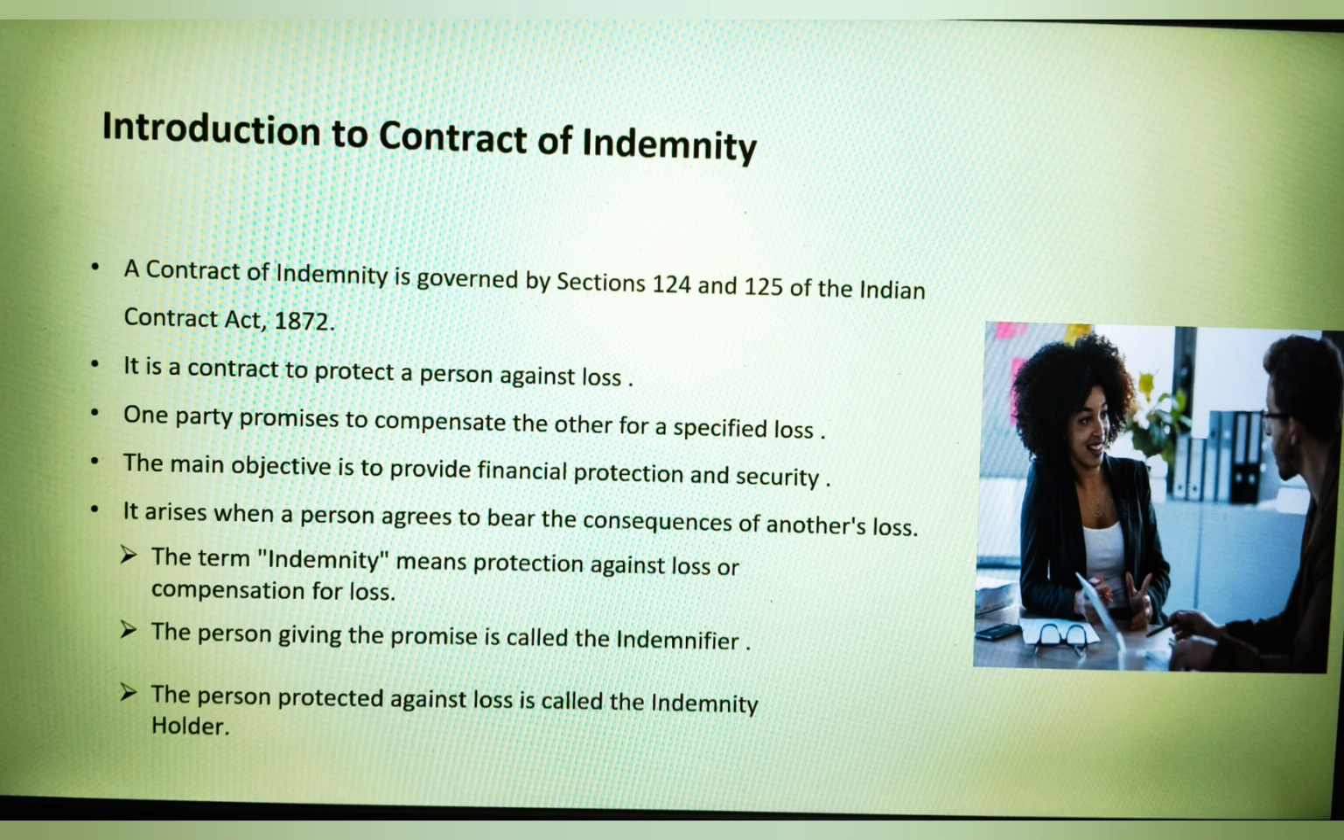There are two parties involved. It is a bipartite contract. The first party is called the indemnifier. The indemnifier is the person who gives the promise to compensate for the loss. And the second one is the indemnity holder, who is a person protected against the loss. For example, if A promises to compensate B for any loss arising from a transaction, then A is the indemnifier and B is the indemnity holder.